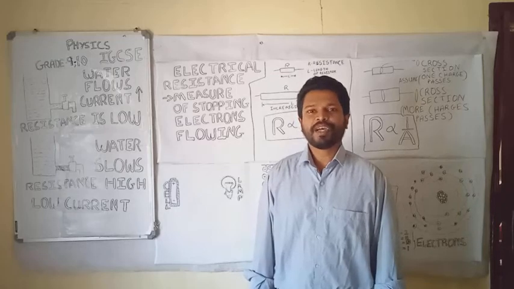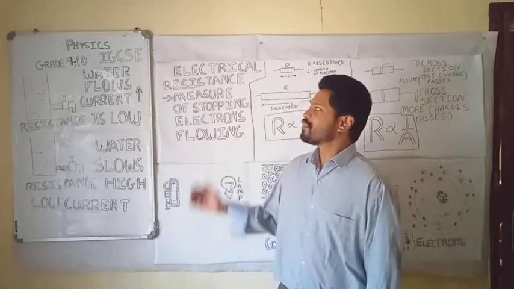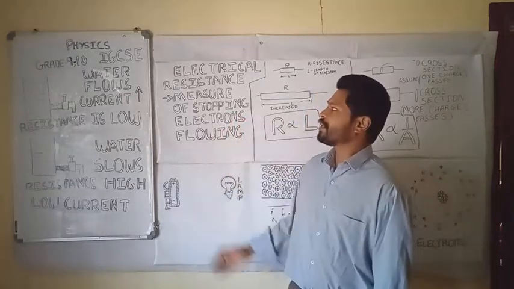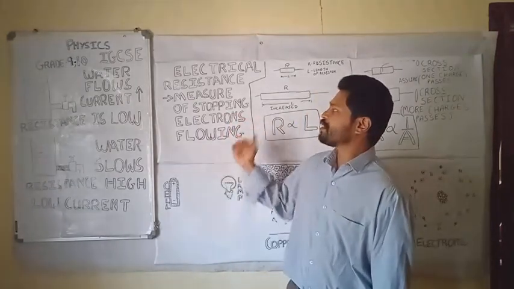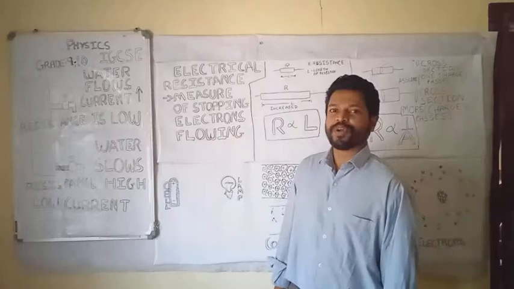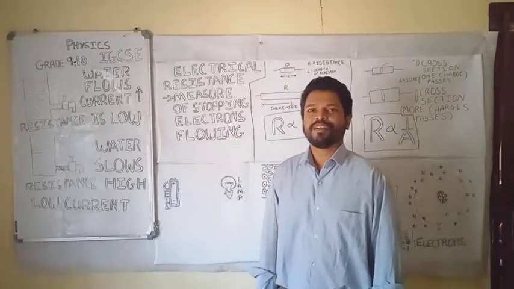What do you mean by electrical resistance? As you can see over here, it is written: electrical resistance is the measure of stopping electrons flowing. Let me give you an example.